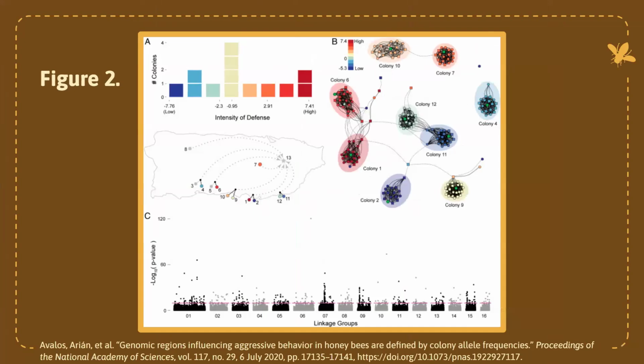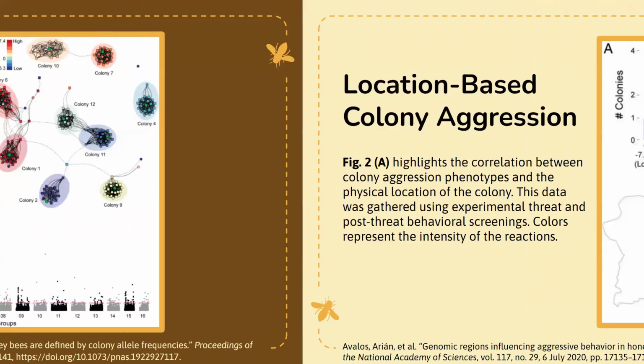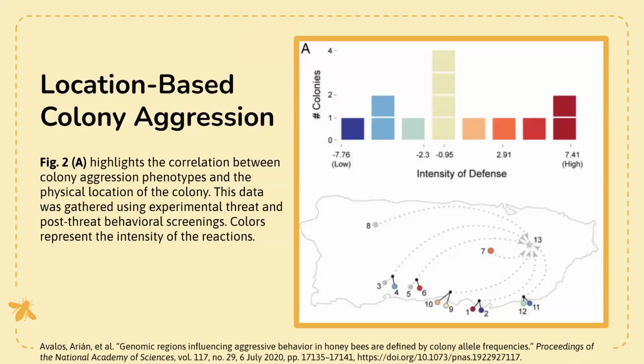Figure 2, this is a pretty large figure, so I broke it down into 3 pieces. Here is figure 2A. What we're looking at here is the correlation between colony aggression and location. This data was gathered using experimental threat stimuli. What we really see here is that the closer these aggressive colonies are to each other, the more likely that other colonies are going to be aggressive.